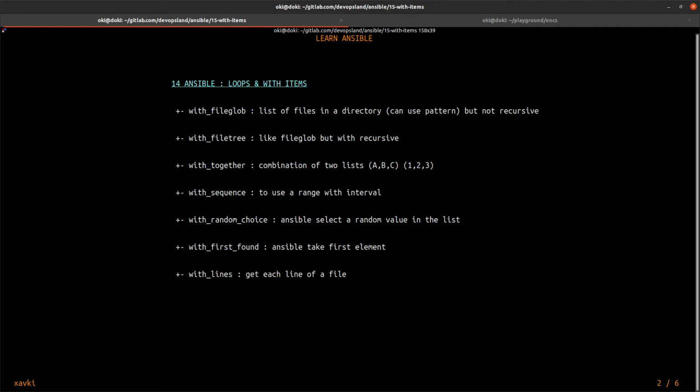With_lines, this is when you want to get each line of a file, for example, and you can iterate on each line. With_ini, when you want to browse a file with ini format. With_inventory_hostnames, when you want to get hosts in an inventory file.